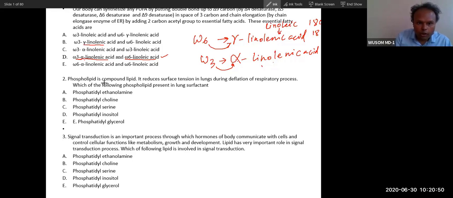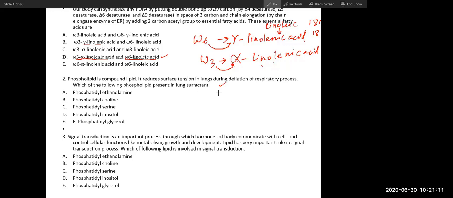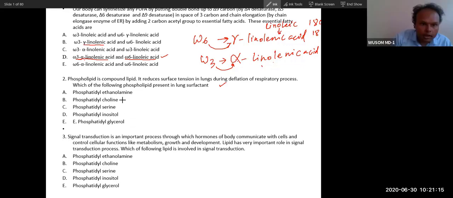Now, phospholipid is a compound lipid. It reduces surface tension during deflation in the respiratory process. Which of the following is the phospholipid present in lung surfactant? Tell me. Lung surfactant phospholipid. B. This phosphatidylcholine is present.